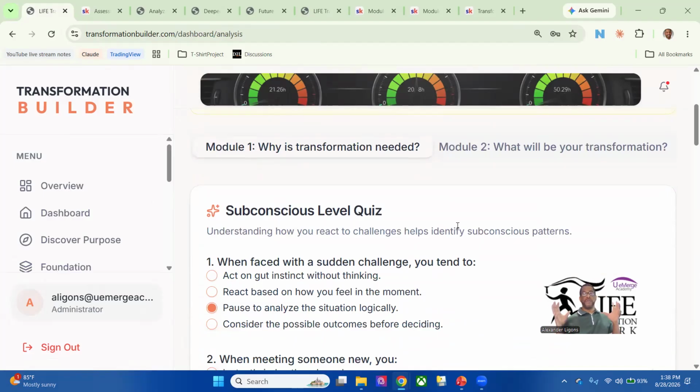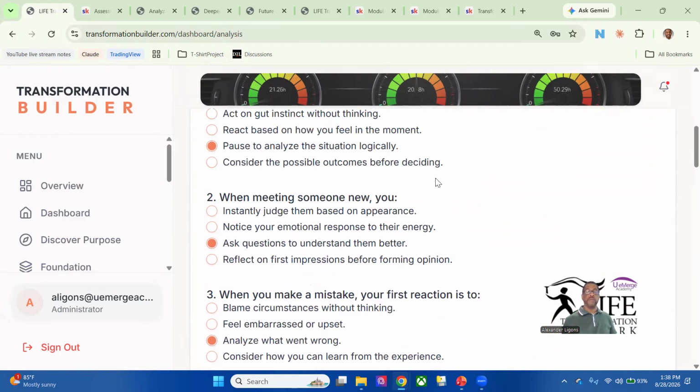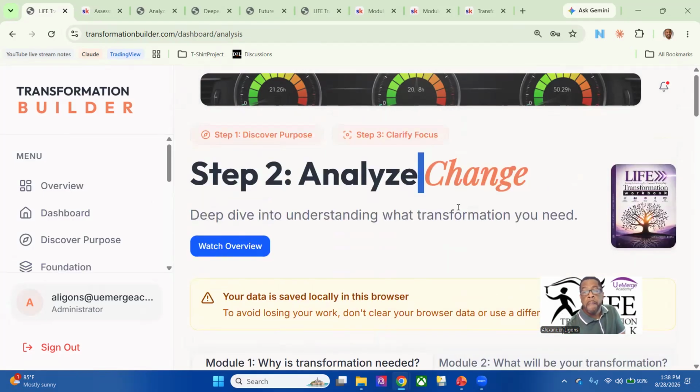So we're getting a lot of understanding about ourselves, maybe where we are, but then where we're trying to go, we're going to have to make adjustments. So we need to understand, what are those adjustments? What are those things we need to change? It might be simply we're not using our time wisely, and that might need to be adjusted.